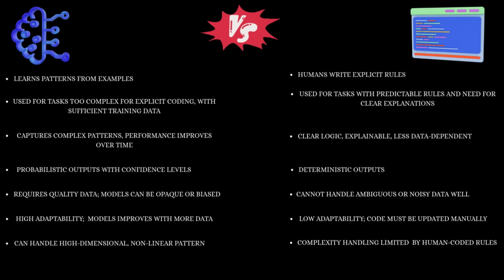Traditional programming is rule-driven. You hard-code instructions, if this, then that. Every possible scenario needs a predefined rule, and the program simply follows them. Machine learning flips that approach. Instead of coding rules by hand, you provide data. The model studies the data, discovers the patterns, and generates its own rules. Where traditional programming is rigid and manual, machine learning is adaptive. It learns from experience and improves as more data arrives.